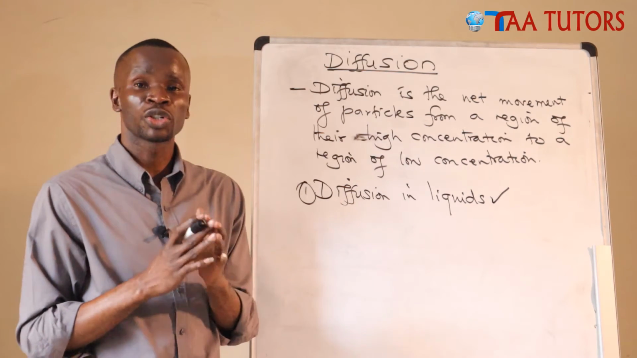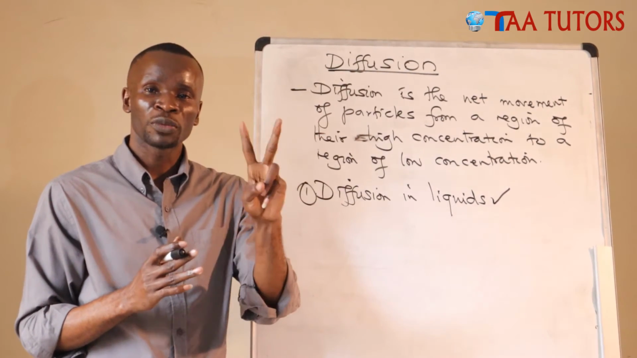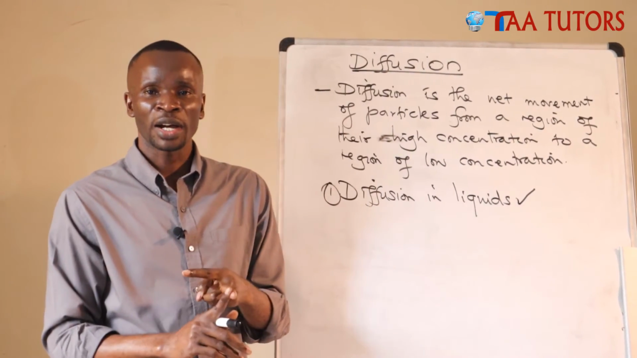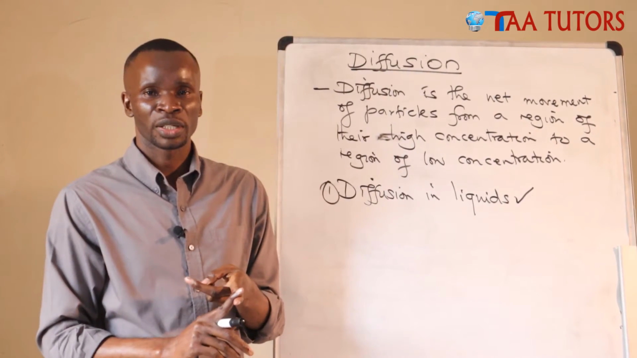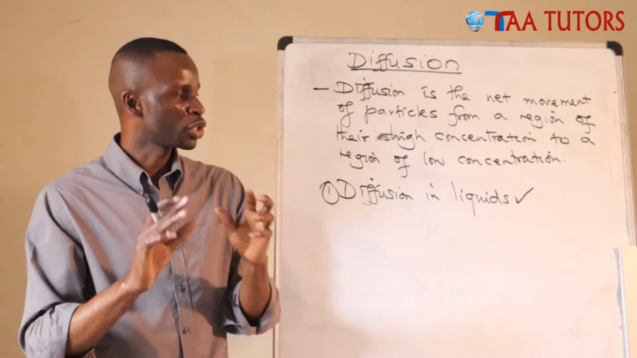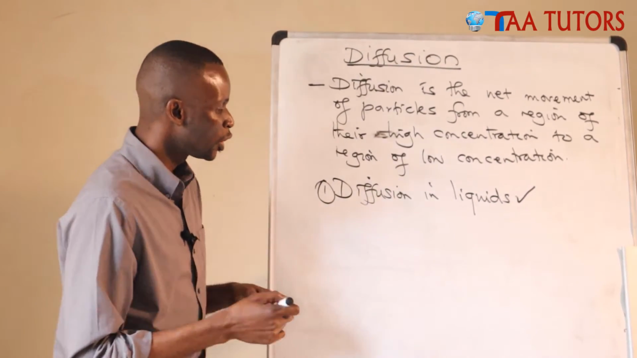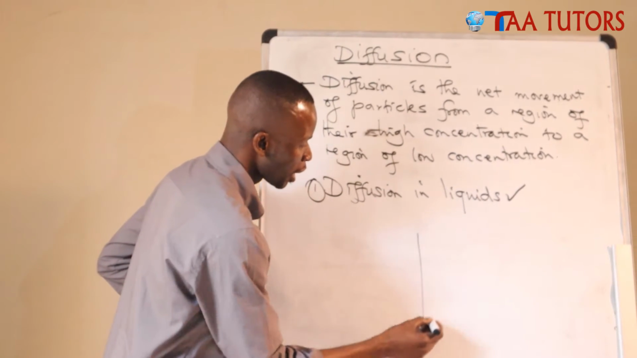Today, we want to concentrate on two. In this lesson, we are going to give you two points to increase the rate of diffusion in liquids. You can stir, or you can heat, or you can do both if you want to achieve the result faster. Now, in liquids here, I want to sketch a beaker.